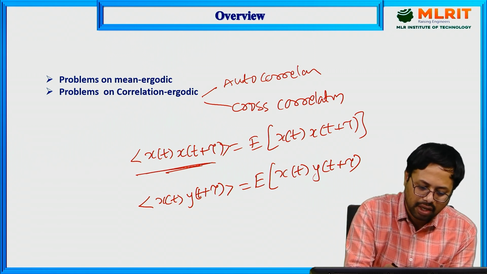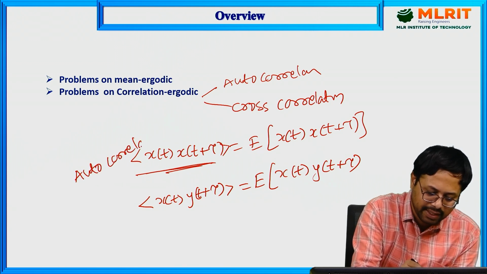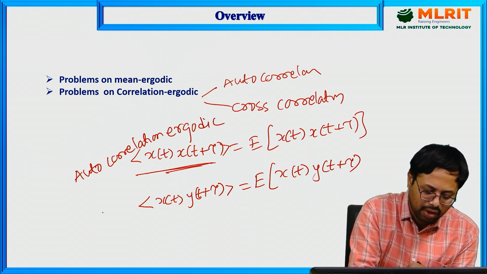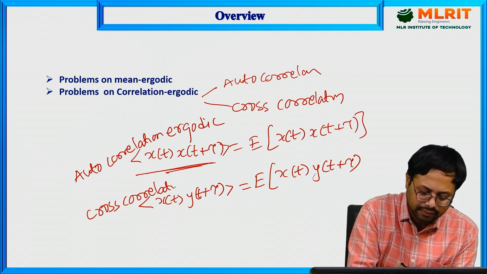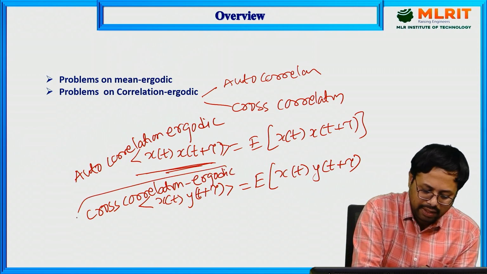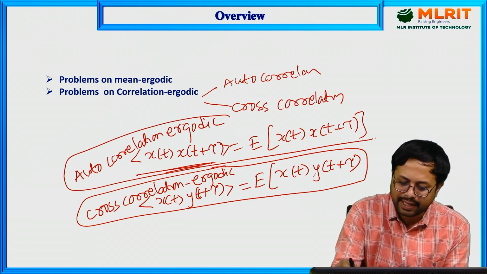This is the autocorrelation ergodic condition, and this is the cross correlation ergodic condition.